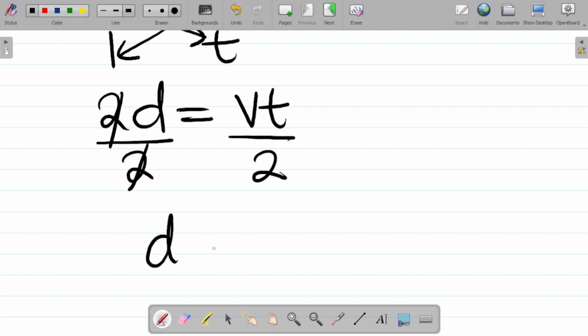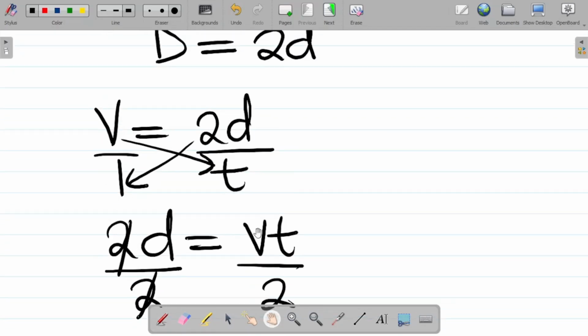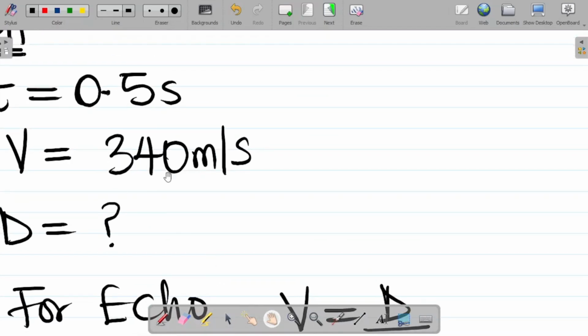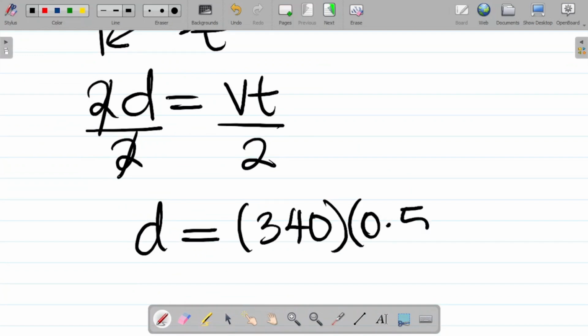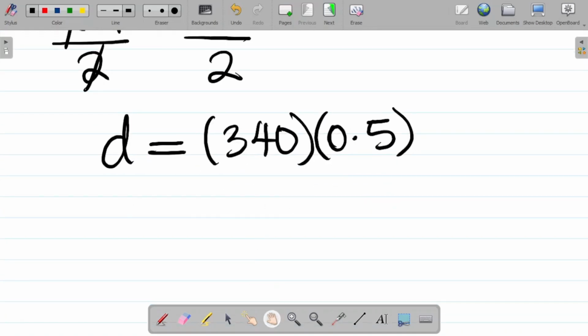So we can get d as being equal to vt over 2, velocity 340 times time 0.5, all over 2.